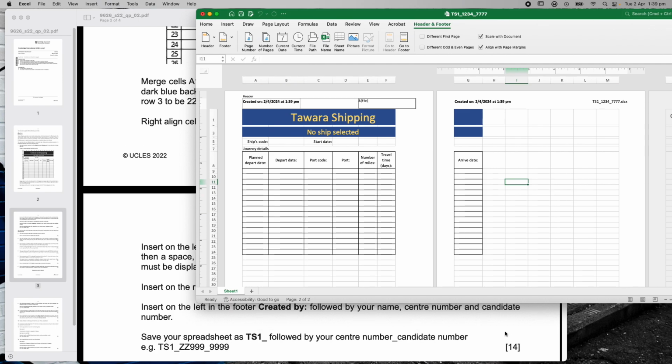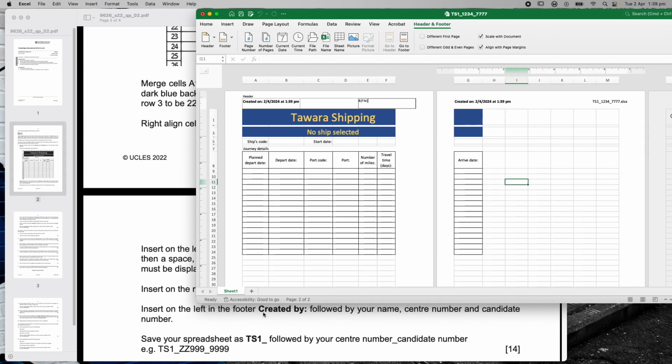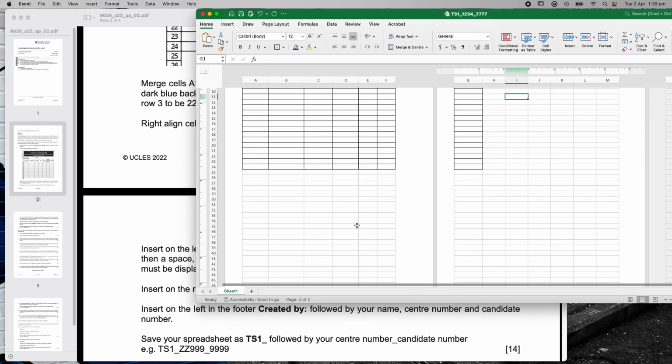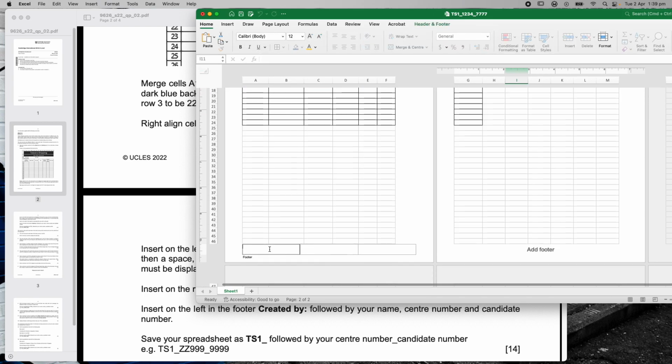Now, last section, it says down here, insert in the left footer created by, so I'm going to scroll down here. I'm going to go to add footer, left-hand side, created by colon. I'm going to highlight that and make it bold. Okay, and then it says followed by your name, center number, and candidate number. Right, so I'm just going to put in here Nick May, comma, center name, which is 1, 2, 3, 4, comma, my candidate number was 7777. Okay, put a space in there. Okay, so that looks like I've done it.